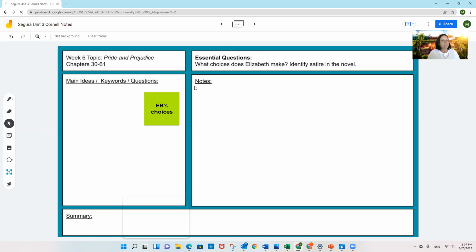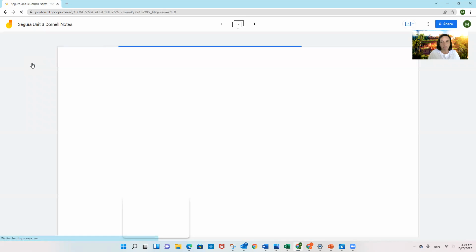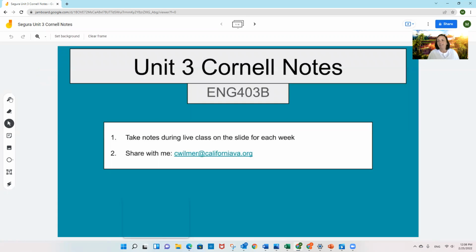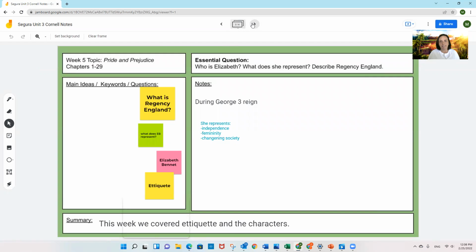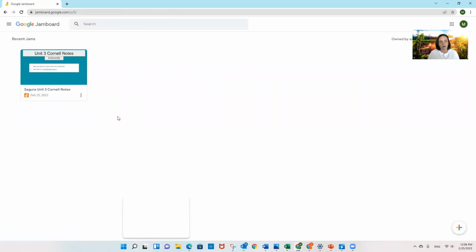Okay, so I want to go back to my Jamboard home, and I want to point out, if you're not super familiar with Google, this is sort of your online file folder of any Google documents, spreadsheets, Jamboards, slides, all of those things live in your Google Home. So when I click to open it again, this is still mine. See how it still has my name, not my name, my fake name. And my notes are still here. Whatever I added is auto-saved. Okay, and if I want to go out of it, it's just always going to be saved.